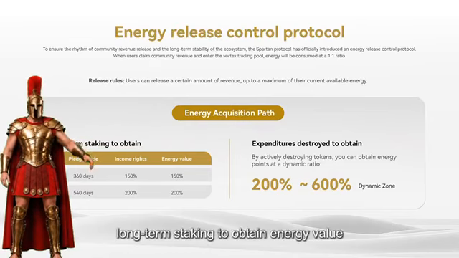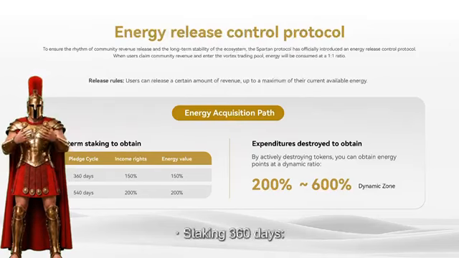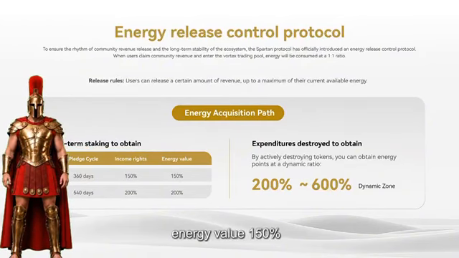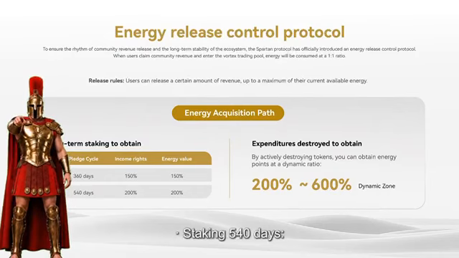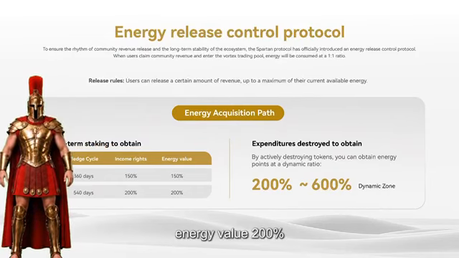The second is long-term staking to obtain energy value. The staking cycle and yield rights are as follows. Staking 360 days: yield rights 150%, energy value 150%. Staking 540 days: yield rights 200%, energy value 200%.